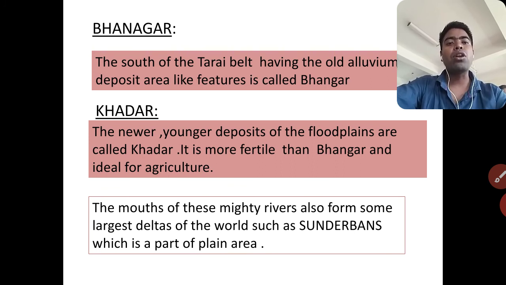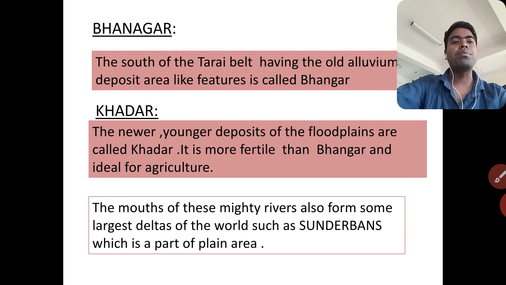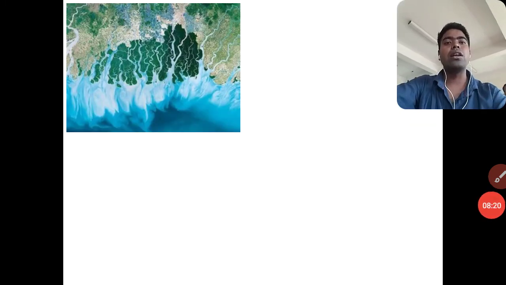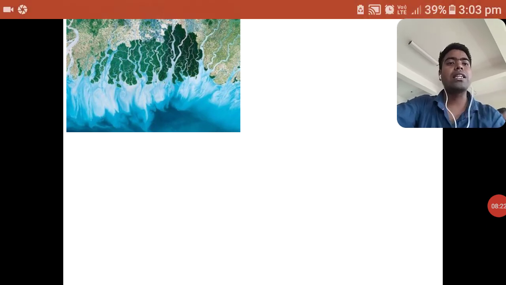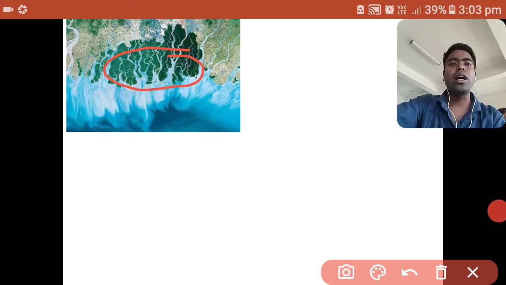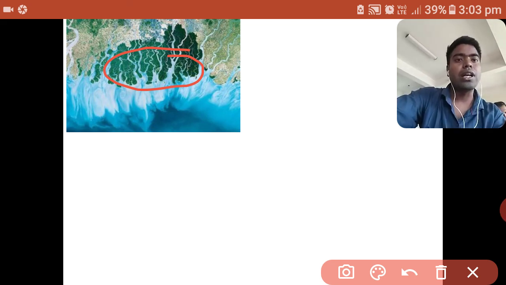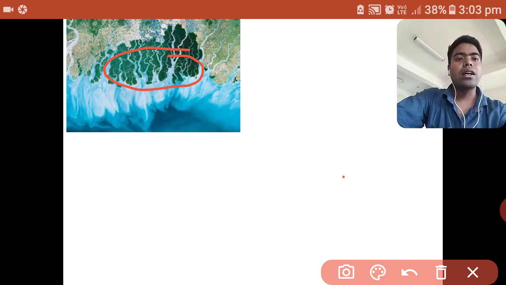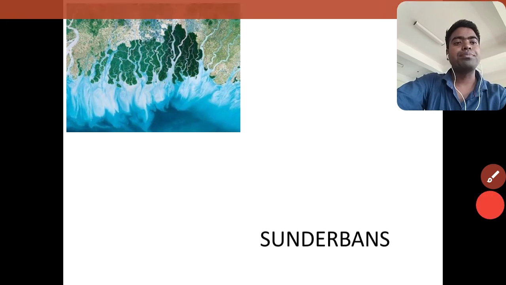In this way, the Sundarban was also formed due to the work of two main rivers, the Ganga and the Brahmaputra. So let's see in this picture where the Sundarban is situated, where the Royal Bengal tiger is found, and this part is also known as the Northern Plain.